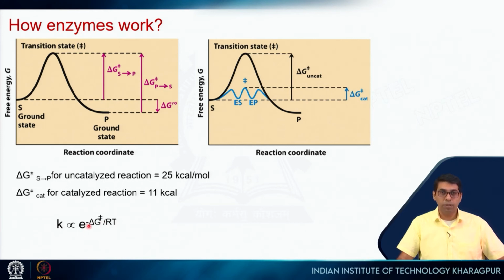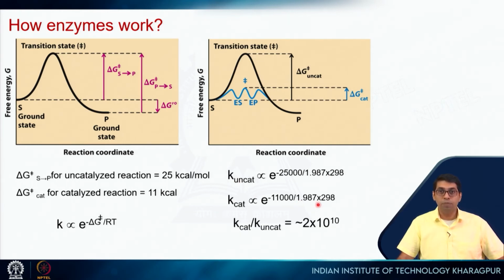Now, we know that the rate is proportional to delta G like this. I have removed all these constants because we are going to take a ratio, so we do not need that. So, my K uncatalyzed is proportional to this. I am just plugging in the numbers. K catalyzed is this. So, if I take the ratio, it turns out that K catalyzed over K uncatalyzed will be in the order of 10 to the power 10.